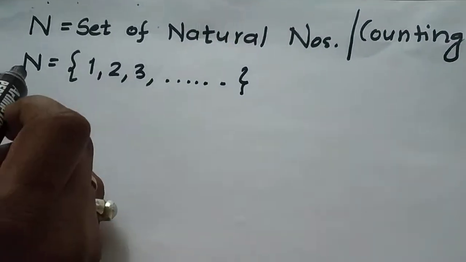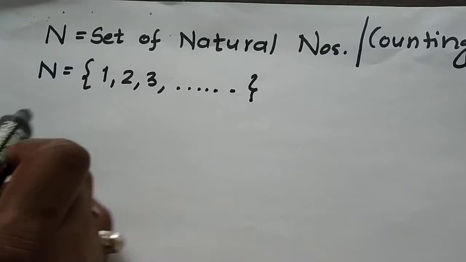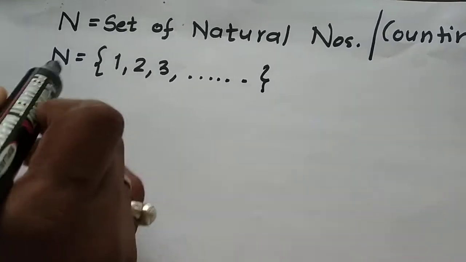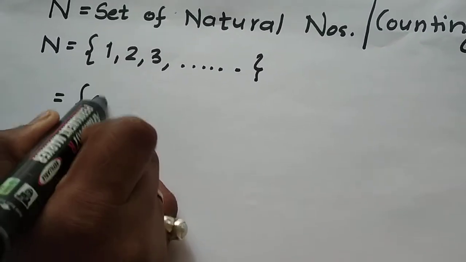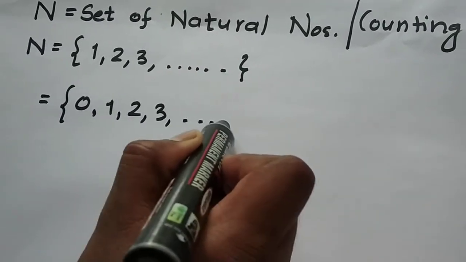Now, if we add 0 to this set of natural numbers, we get 0, 1, 2, 3 and so on.